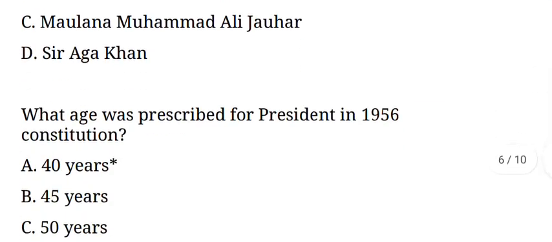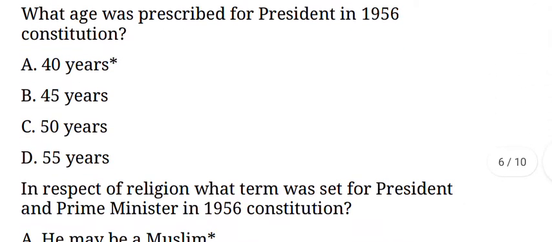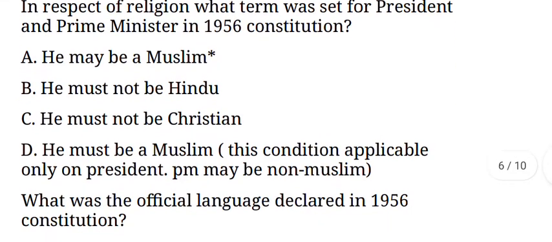Next question. What age was prescribed for the president in the 1956 Constitution? Its answer is option A, 40 years. Next question. In respect of religion, what term was set for president and prime minister in the 1956 Constitution? Its answer is option A, he may be a Muslim.